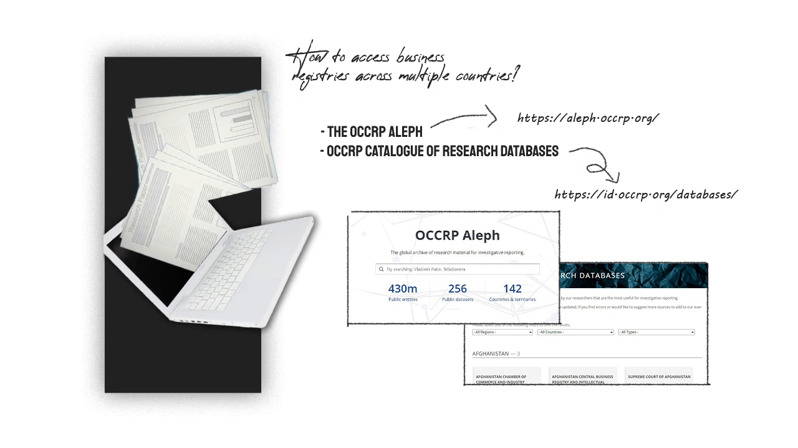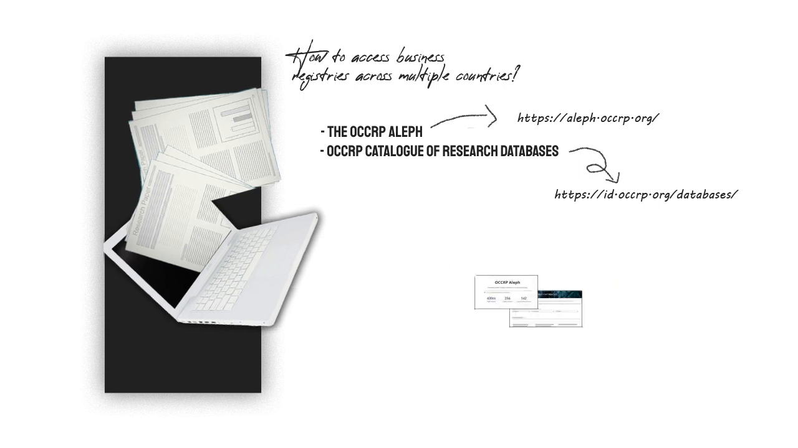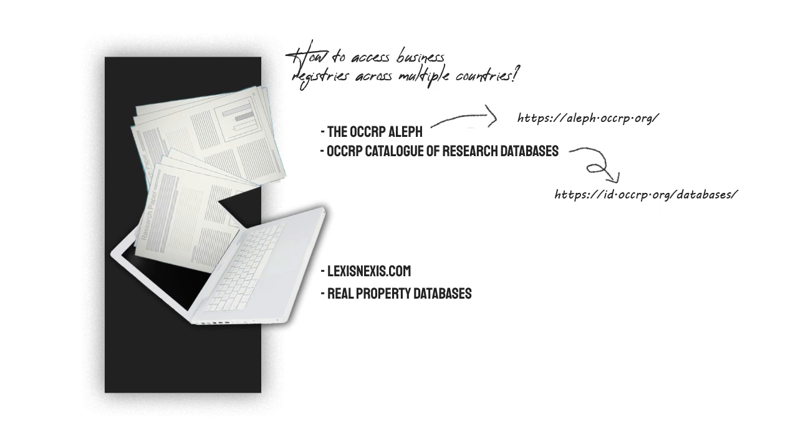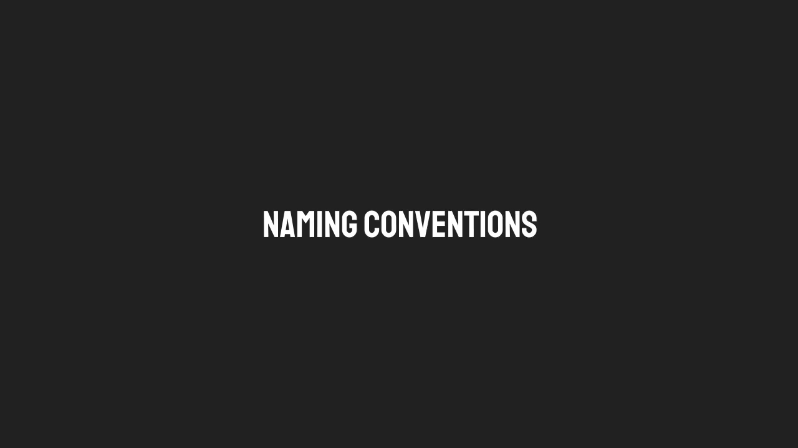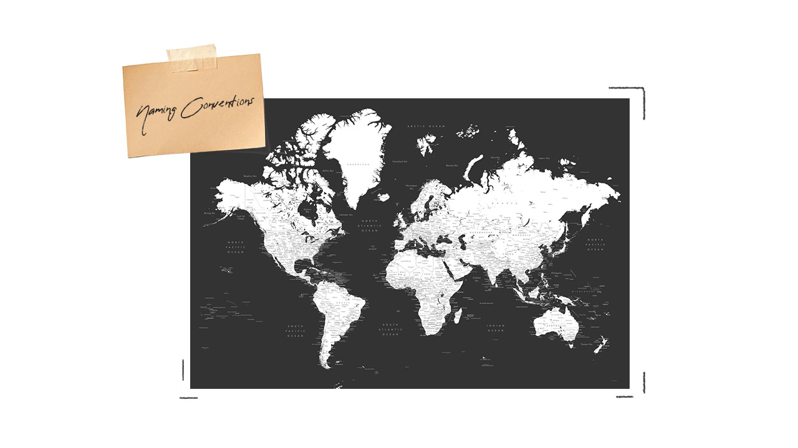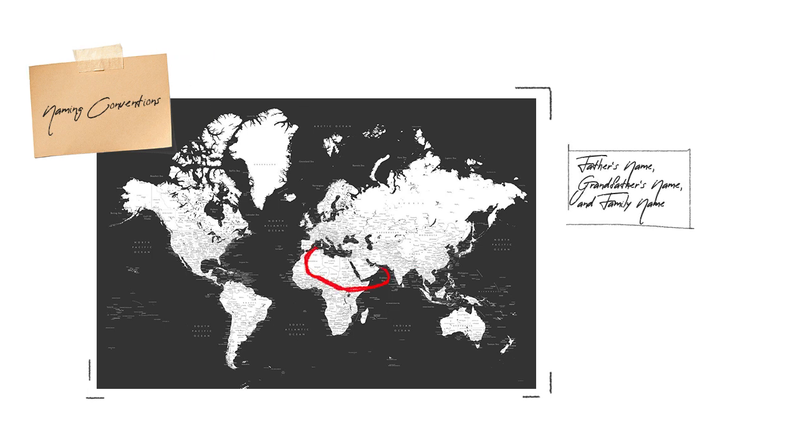There are also premium tools that journalists sometimes use, such as LexisNexis or real property databases, that give access to registries of companies across many countries. While searching for names, understanding naming conventions used in different regions can be extremely helpful. For example, in the Middle East and North Africa, names often include the father's name, the grandfather's name, and the family name. For instance, take the name Hafez Bashar Hafez al-Assad.